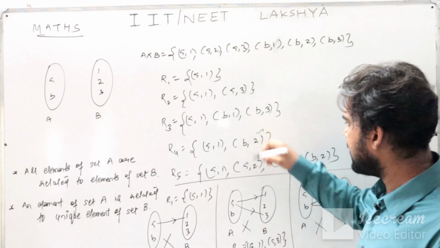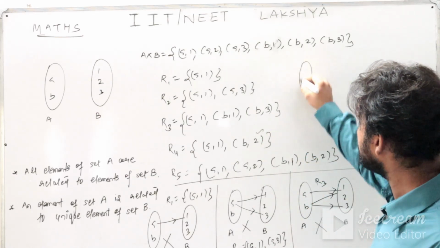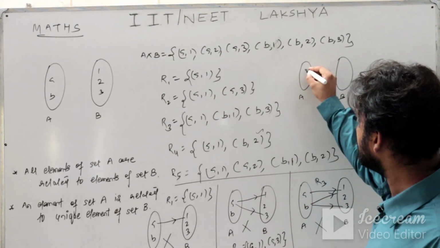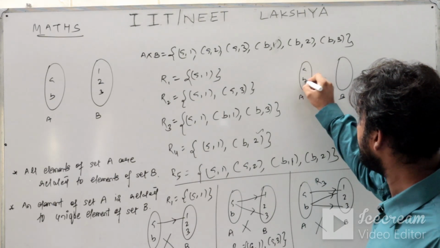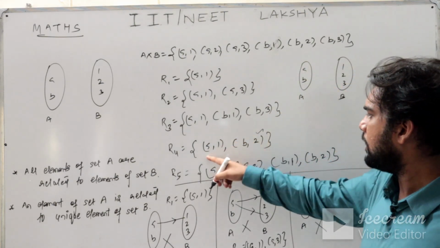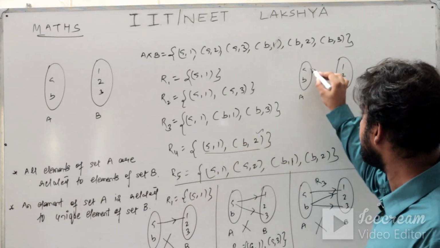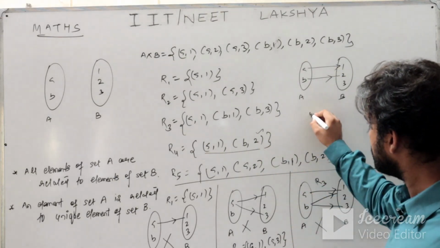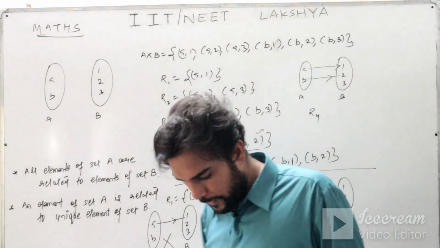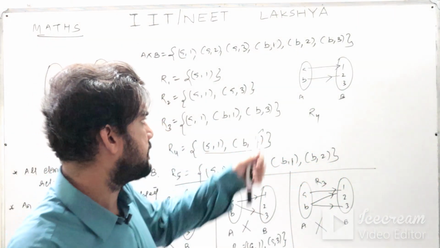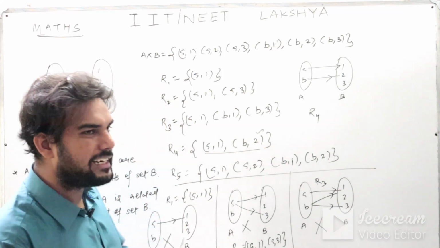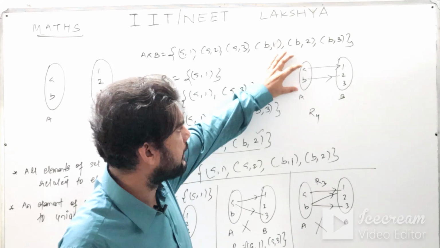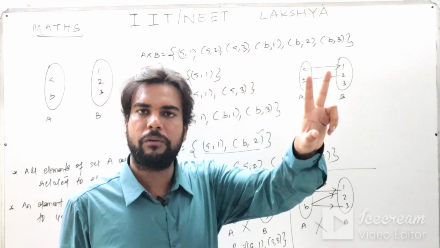Now let us check criteria number 4. So this is your set A, this is your set B. So this is A, B, 1, 2, 3. Relation 4 is A is related to 1 and B is related to 2. Let us check this relation whether it is a function or not. Criteria number 1 says that all the elements of set A must be related. Here there are two elements of set A and both are related. Very good. Criteria number 1 is satisfied.